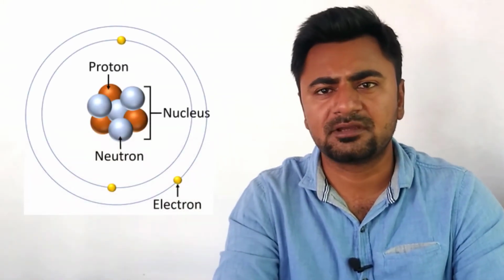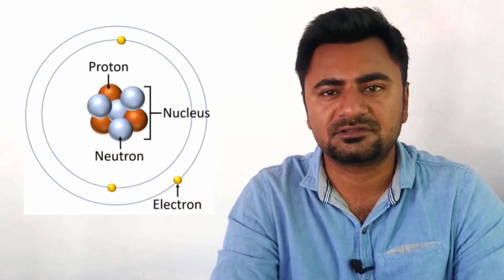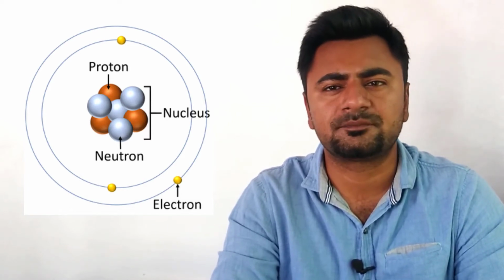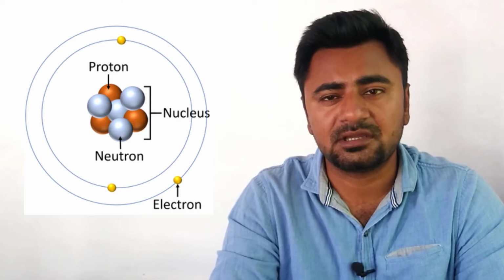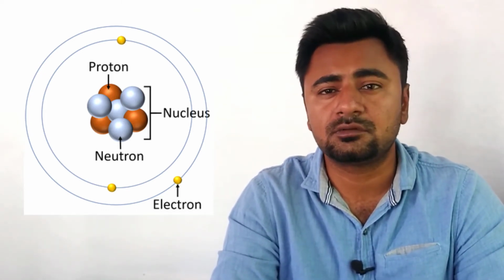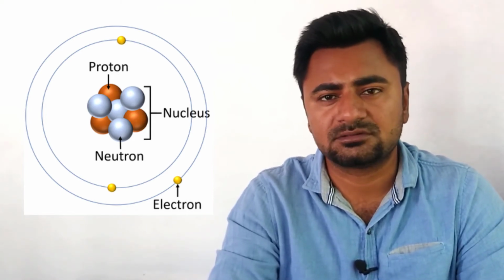Let's look into the structure of an atom. Every atom has nearly all of its mass concentrated in a tiny region in the center of the atom called the nucleus. This nucleus is made up of two kinds of particles, protons and neutrons. Collectively, these particles in the nucleus are called the nucleons. Atoms of different elements have different numbers of protons.